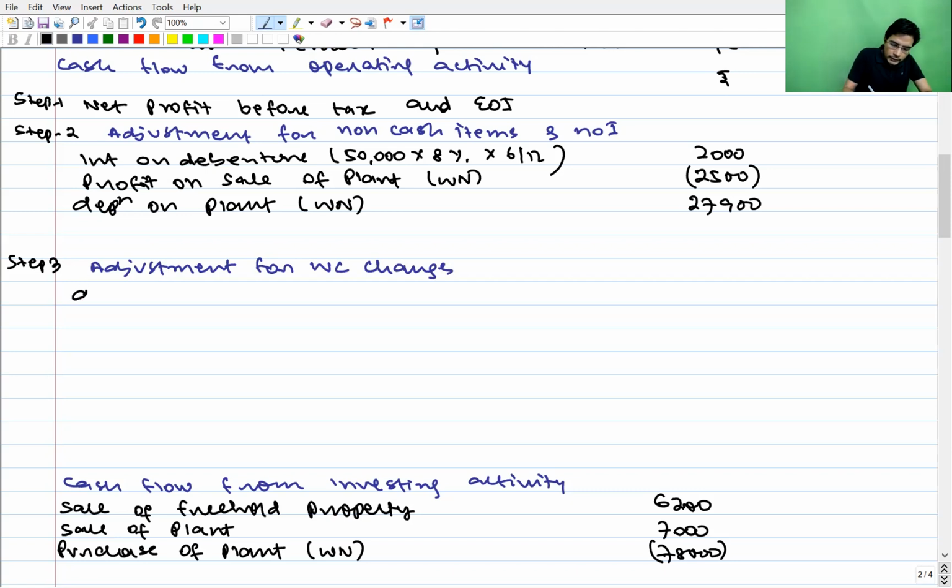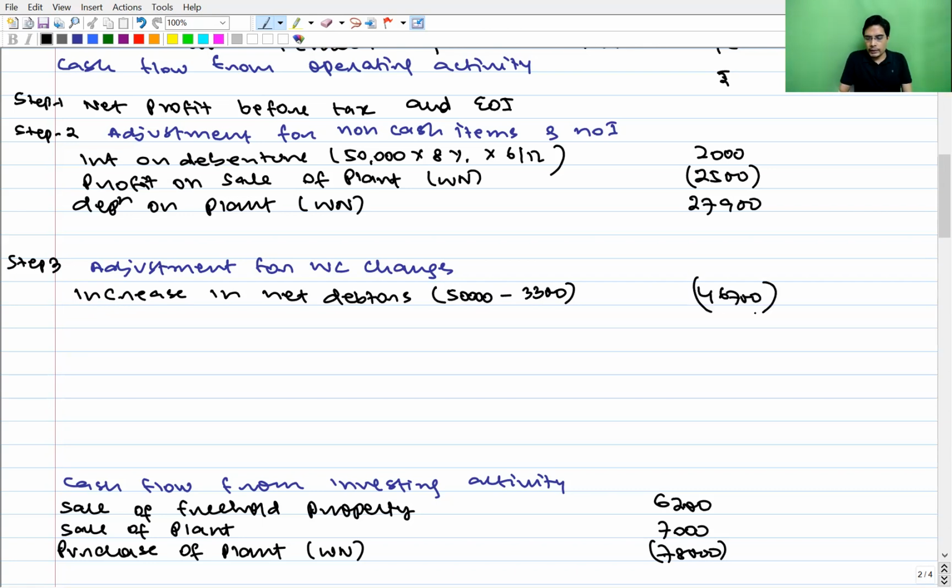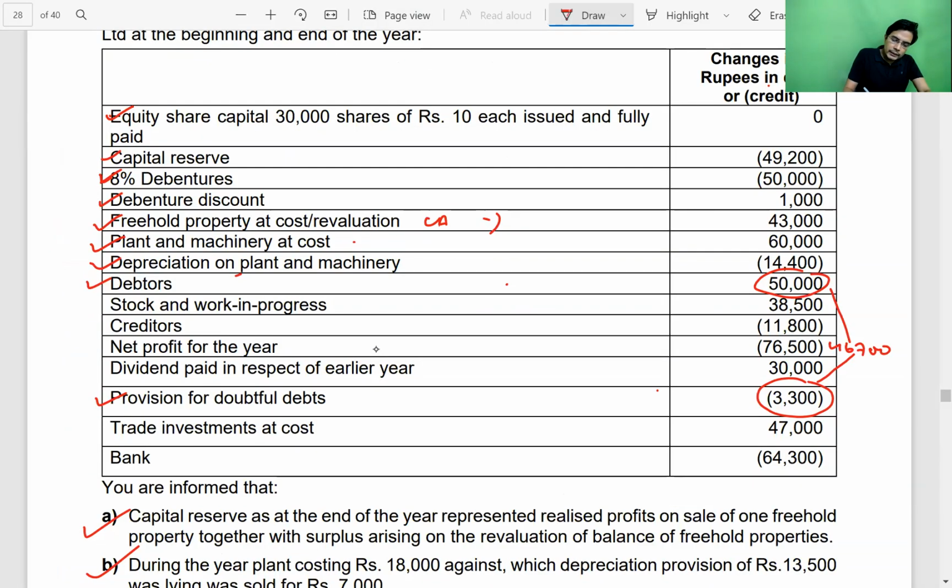And it is debtor, increase in net debtors. Increase in net debtors: 50,000 minus provision 3,300, 46,700. We'll write it as a negative figure, inverse relationship. Next, logic I have already explained in the class.